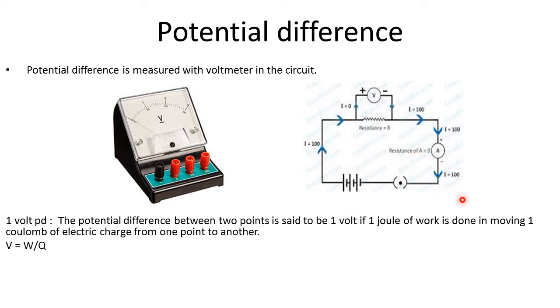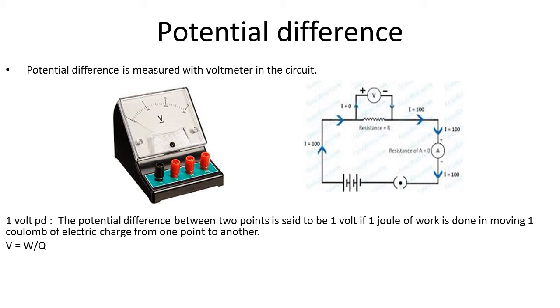This ammeter is the instrument with which current is measured. So this ammeter is always connected in series or in line with the circuit. But this voltmeter is always connected in parallel with the circuit. Why is it so? That you will understand only after discussion of resistors in series and resistors connected in parallel combination.